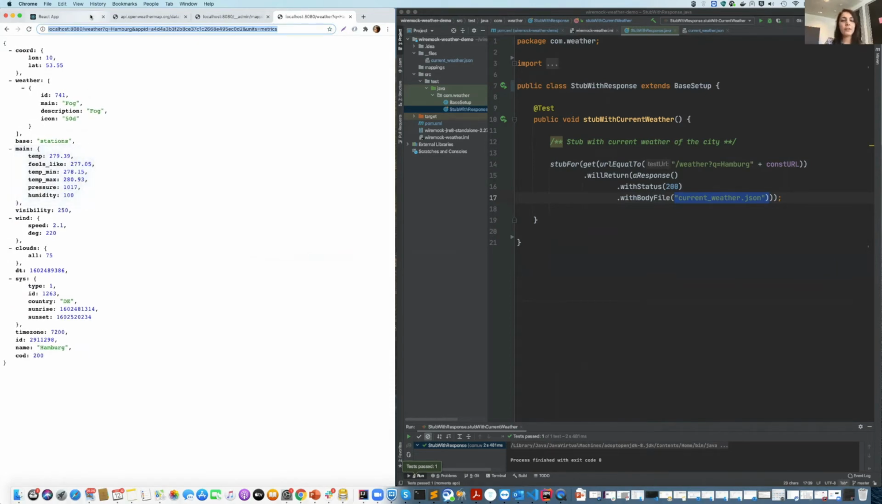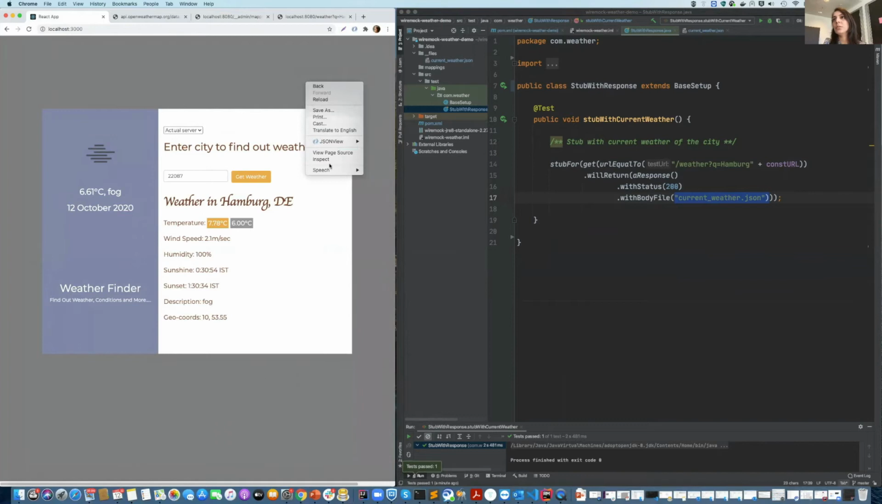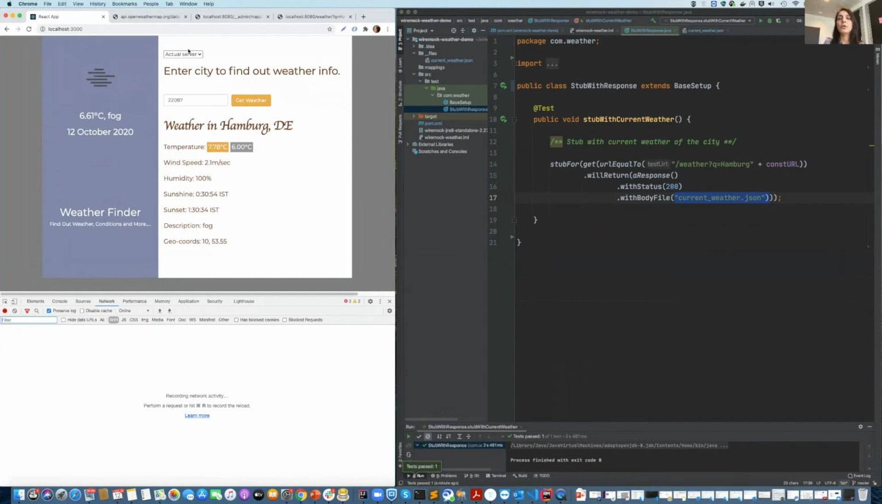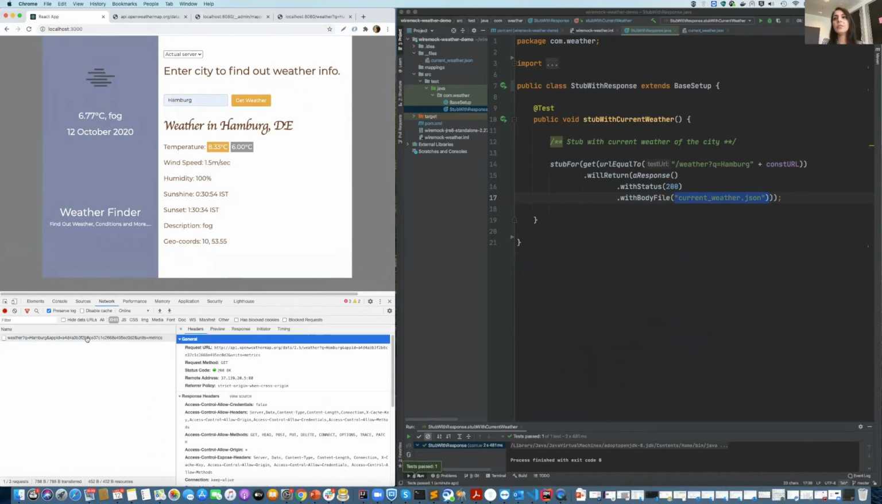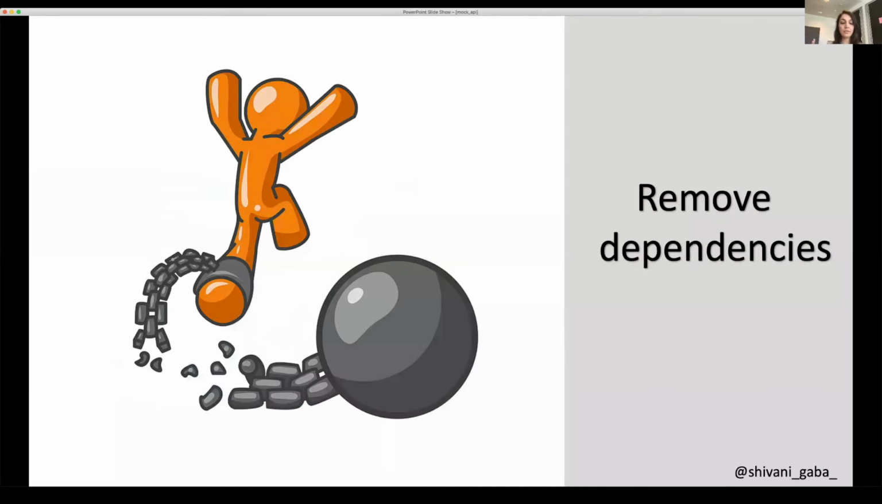So now let's try to test our application with this. Let me open this. If I call the actual server and I say Hamburg, we can see that it's making an API call to the actual server. And if I select mock, it is making a request to localhost 8080, where my mock server is set up. So with this, we have seen how we removed the dependency. We are no more dependent on Open Weather now, and we can test our system in isolation.